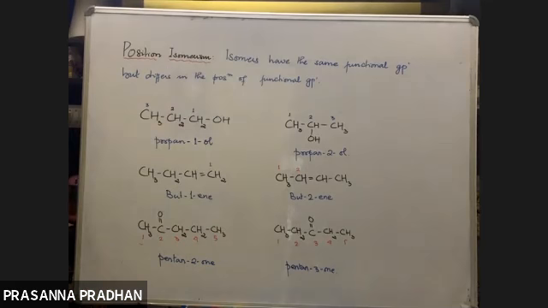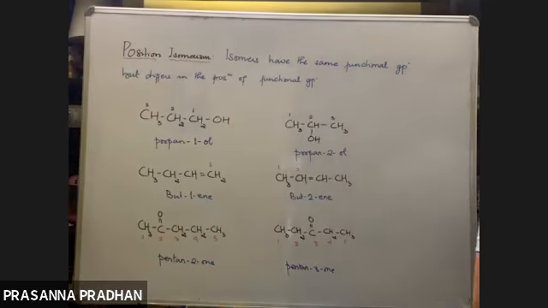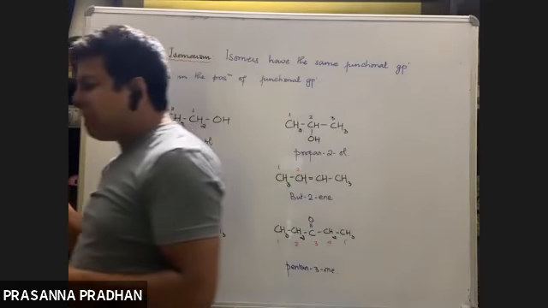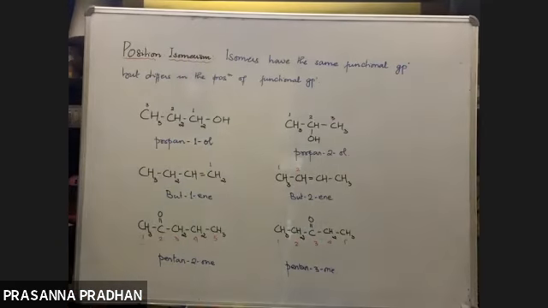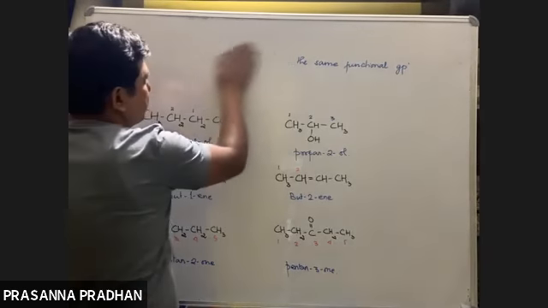So in your class 11, you just need to have a basic idea about isomerism. So I think it's clear. Position isomerism is clear. Whenever the formula is the same, the functional group is the same, and they just differ in the position of the functional group, then they are said to be position isomers. They exhibit position isomerism.